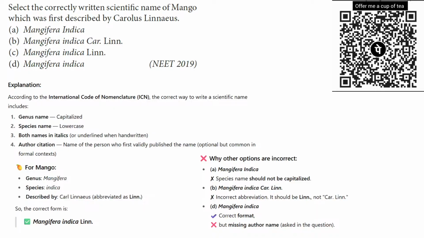That's why option D is not correct. So option C is the correct option. Let's move to the next question.